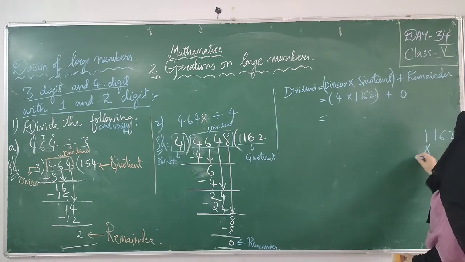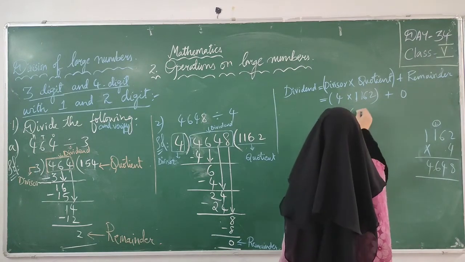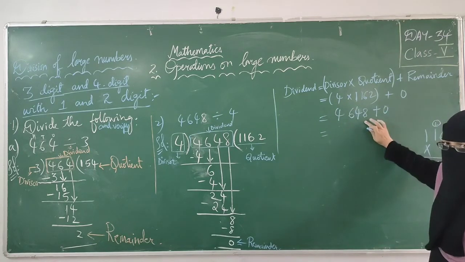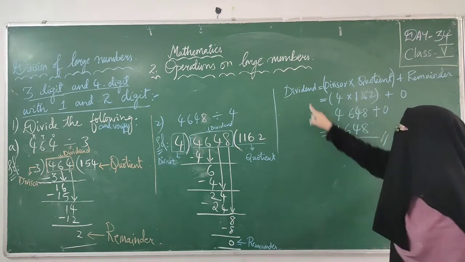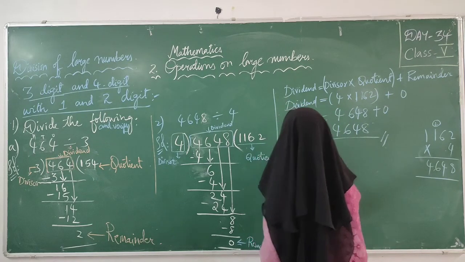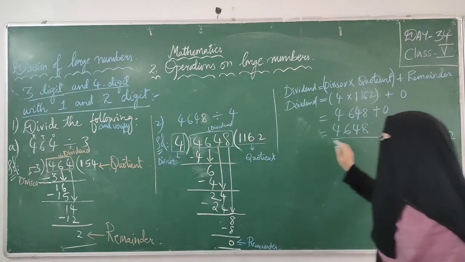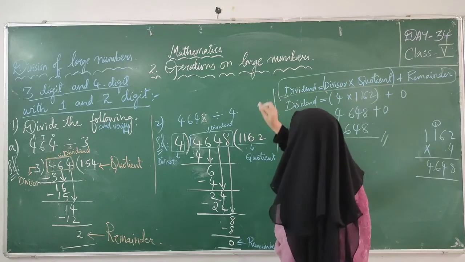Okay, multiply this 1162 with 4. 4 2s are 8, right? 4 6s are 24, 4 carry 2. 4 1s are 4, 5, 6, 4 1s are 4. Okay, 4648 plus 0. If you are adding some number to 0, we will get that number itself. We learn in properties, right? 4648 is our dividend. Check it. Same here also dividend. So we got same answer as a dividend, 4648. That means our answer is correct. This is the most important formula for verification. Learn this.